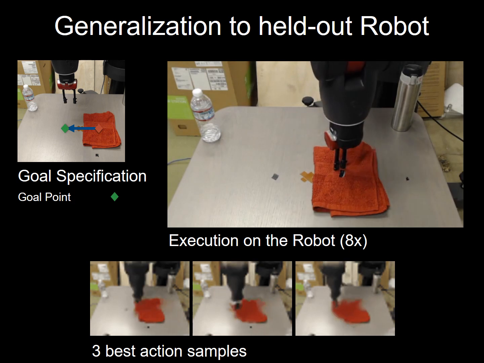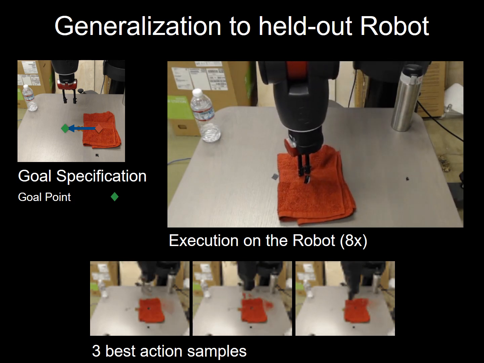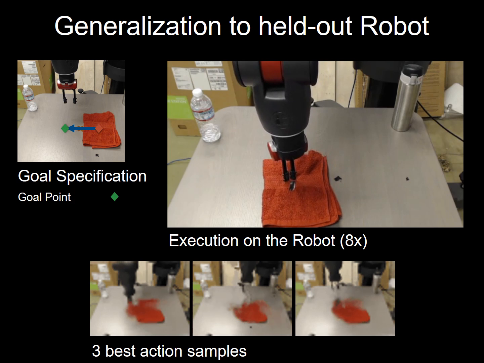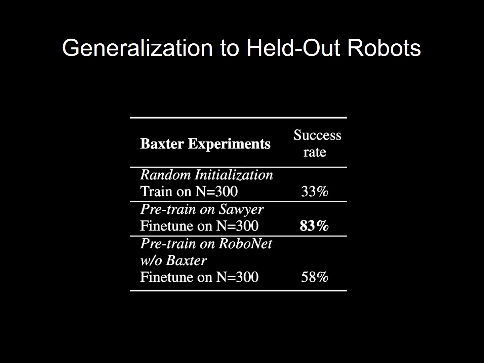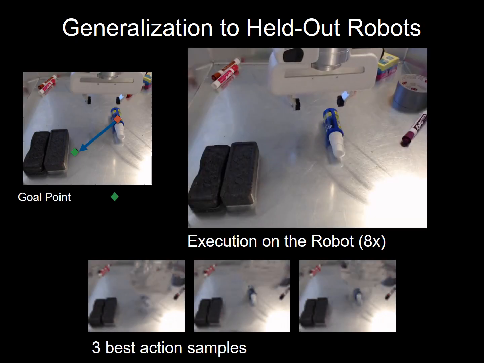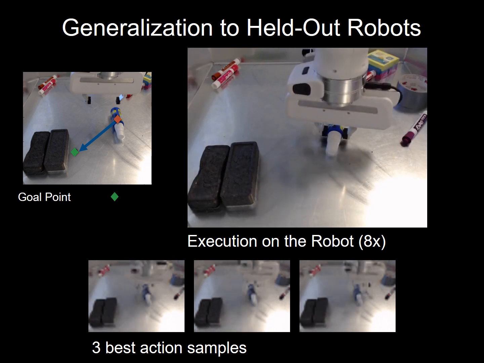We pre-train a model on all of RoboNet but Baxter's, and then fine-tune the model on 300 trajectories collected from a new Baxter robot. The final model can be used for control. In this case, the robot wipes a table with the towel. We compared performance on 10 different object relocation tasks, and find that a model only pre-trained on Sawyer robots has the best performance. We hypothesize that this is due to the high degree of visual similarity between a Sawyer and a Baxter robot.